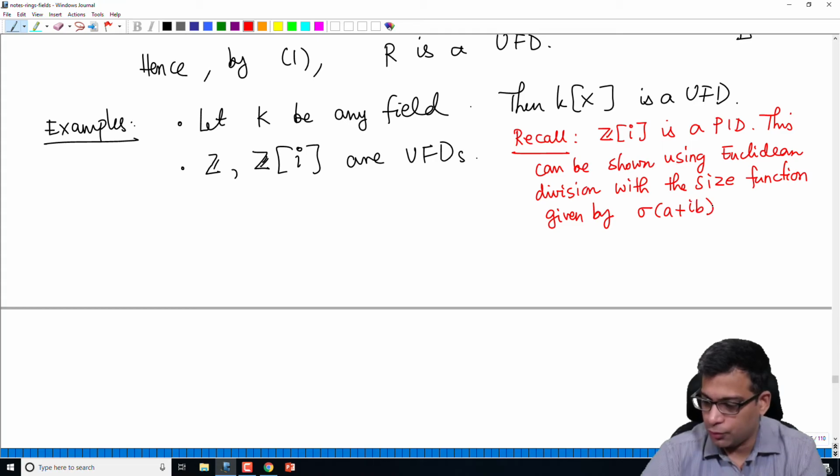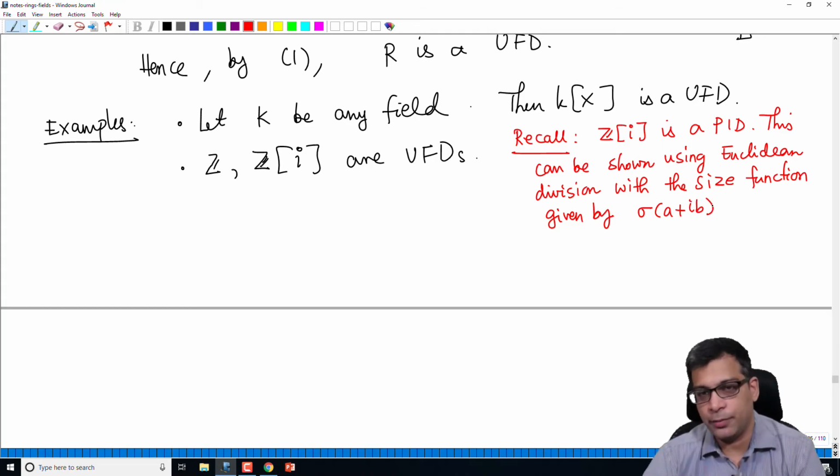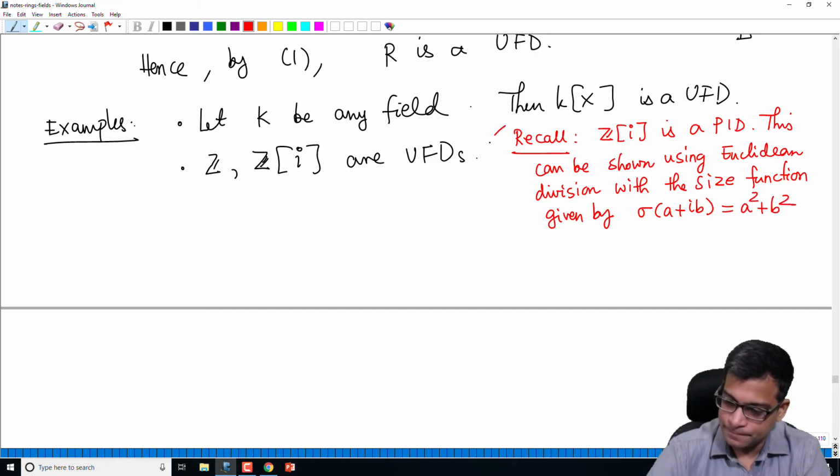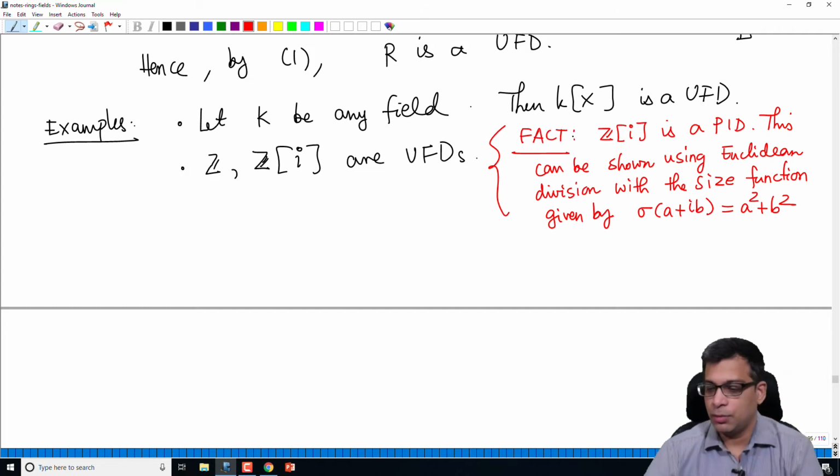Remember, an element of Z[i] is of the form a plus ib, where a and b are integers. So if you take the size function to be this, this is a fact for us. Okay, so maybe I'll write that as a fact. I'm not planning to do this in this course, but it's not difficult to show this. You can read this in Artin's book, for example.